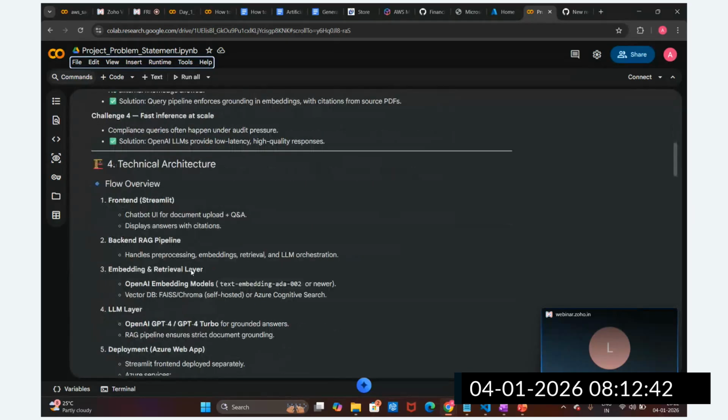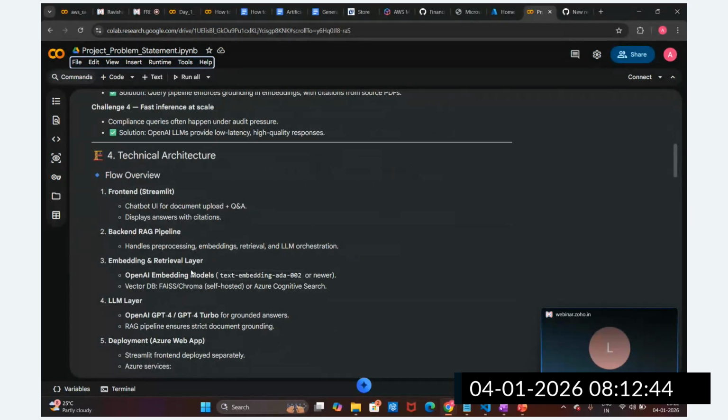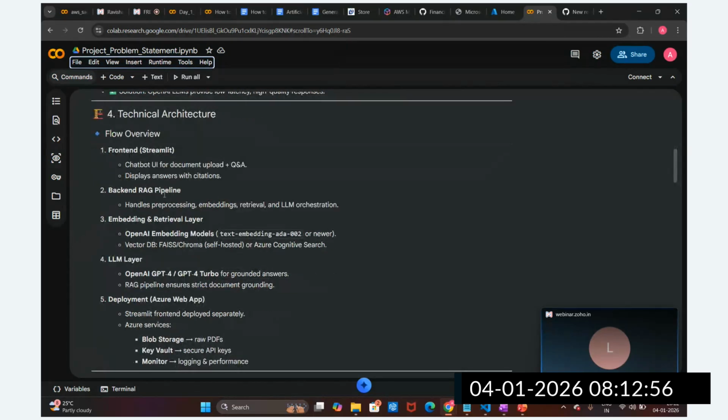In the technical architecture, in the front end we are going to implement a Streamlit application, where we upload the documents and set up the question answering chatbot. In the backend we are going to create the RAG pipeline to process the documents, create the chunking, embedding, and the question answering chain. An embedding layer and a retrieval layer will be there. We are going to utilize different embedding models and vector stores to set up this knowledge base, and an LLM layer.